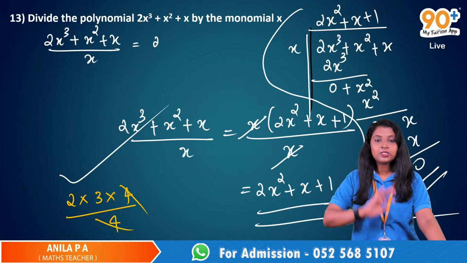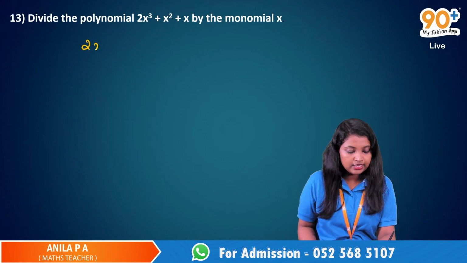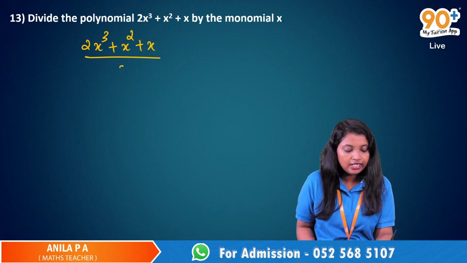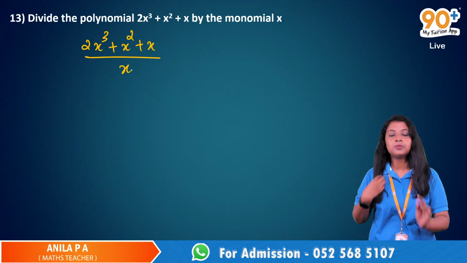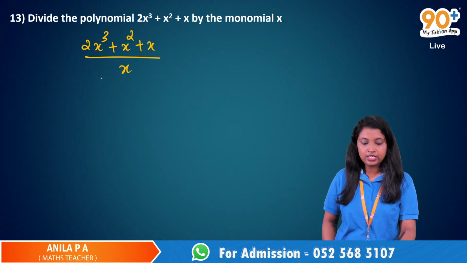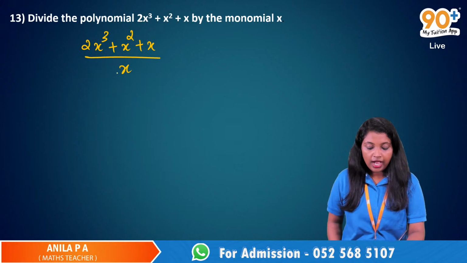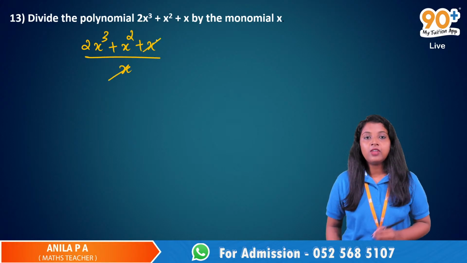I didn't understand this question. Wait a second, I will explain this again. Okay, this is the question. 2x cube plus x square plus x divided by x. We have to divide this polynomial by a monomial. This is a polynomial. Here we have 3 terms and this is a monomial. Only one term is there. So, I can't cancel 1x from here and 1x from there.